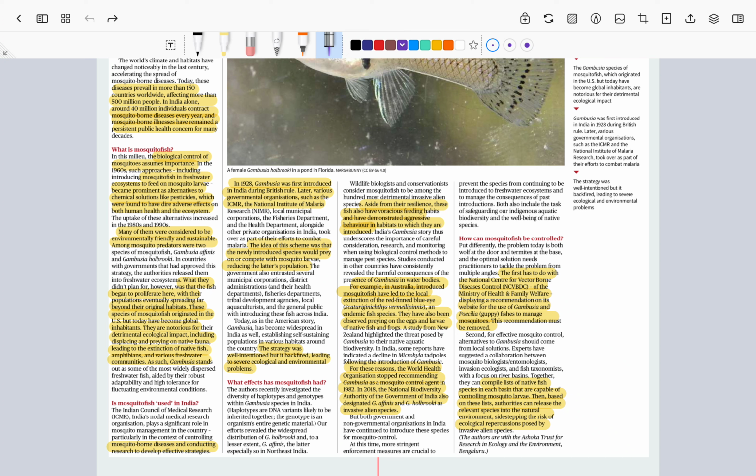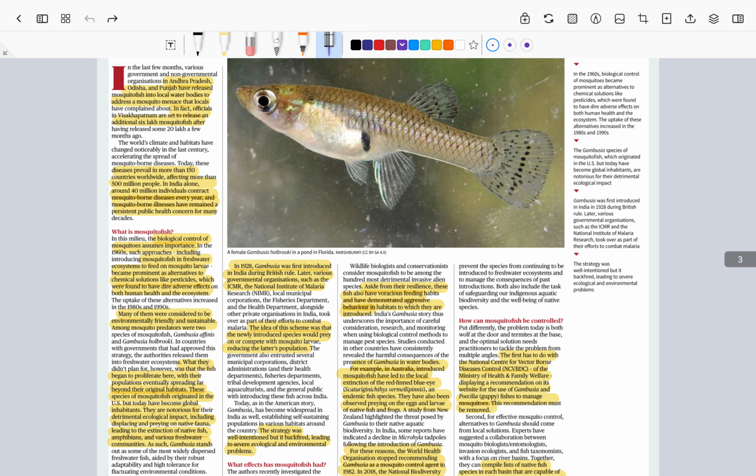We can say that we need to do a lot of thorough research before we introduce any species or animal into an ecosystem, because if we don't, it backfires in the long term. Now we should also understand how the Indian government can tackle this invasive alien species. The first thing to do is that the National Center for Vector-Borne Disease, which comes under the Ministry of Health and Family Welfare, has to delist it. Even though the Indian government declared this an invasive alien species, it is not delisting it from the website, because it is one of the suggested methods to control mosquitoes in the region.